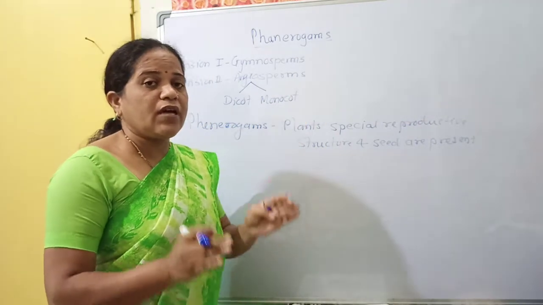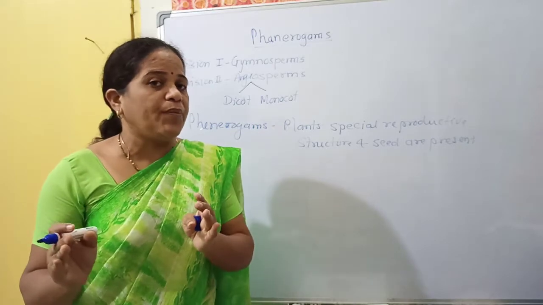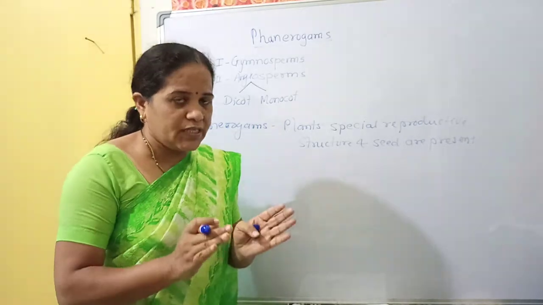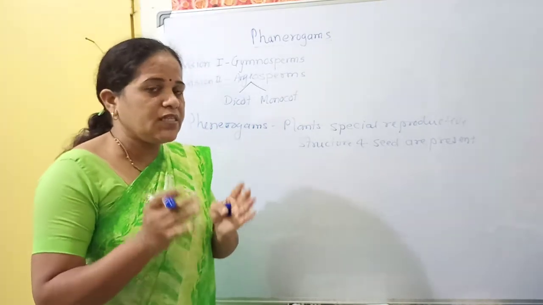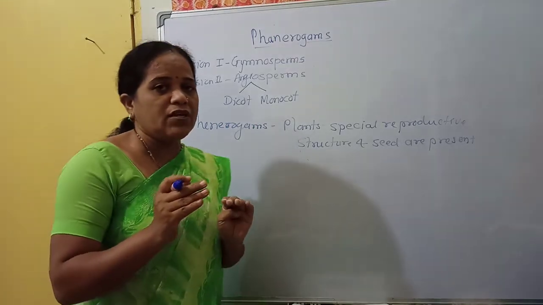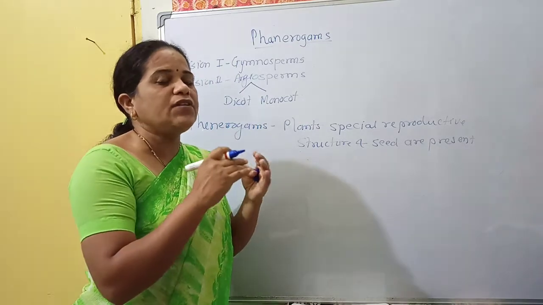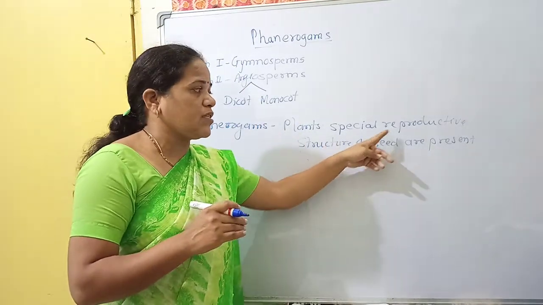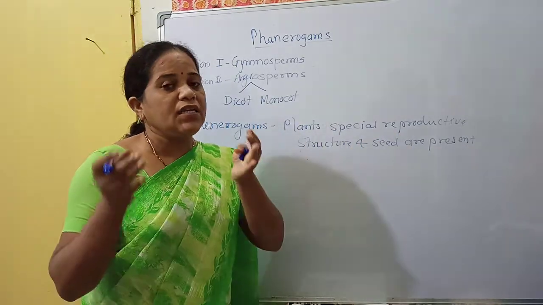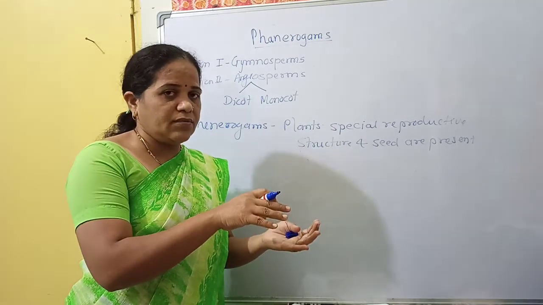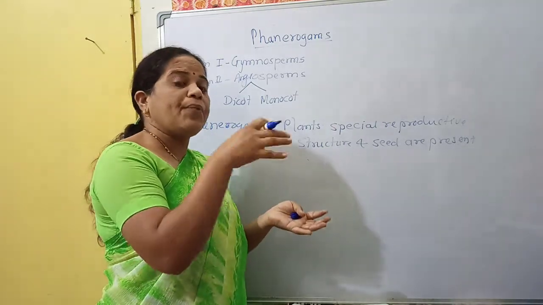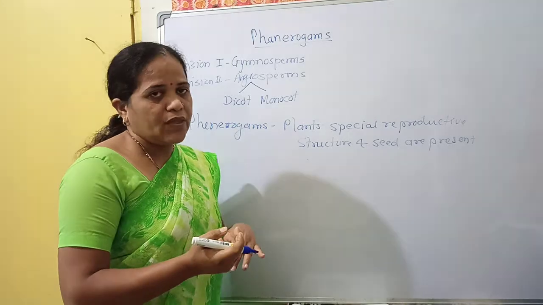So phanerogams have a very good property for the preparation of seeds. These seeds have two types of nature, meaning the seeds are present on a special organ, isn't it?